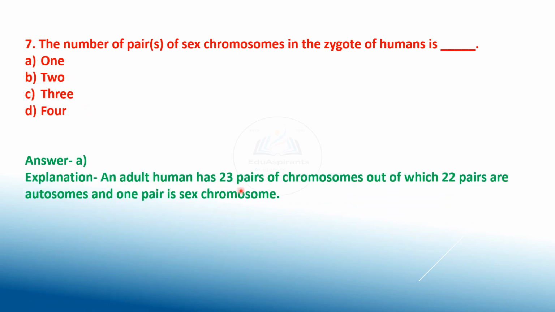An adult human has 23 pairs of chromosomes, out of which 22 pairs are autosomes and one pair is the sex chromosome. So answer is 1. This brings us to the end of this video in biology.